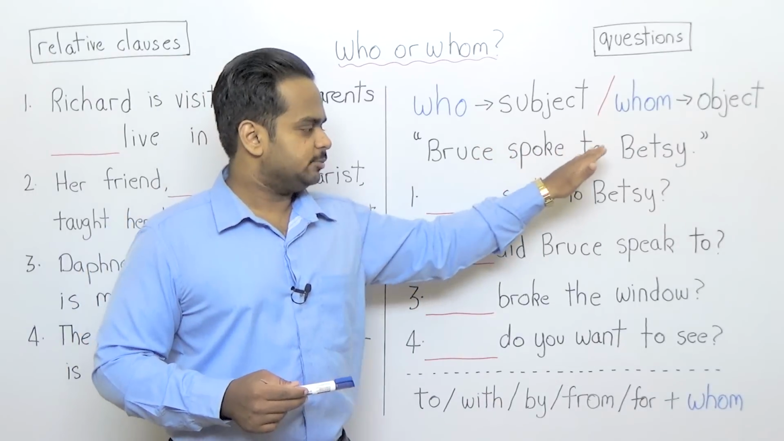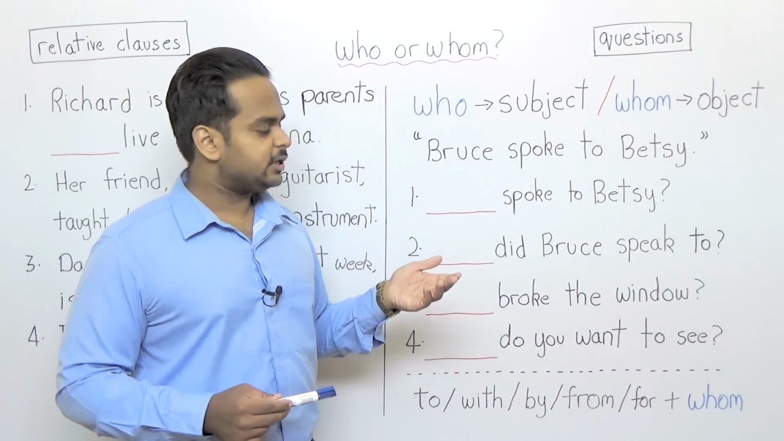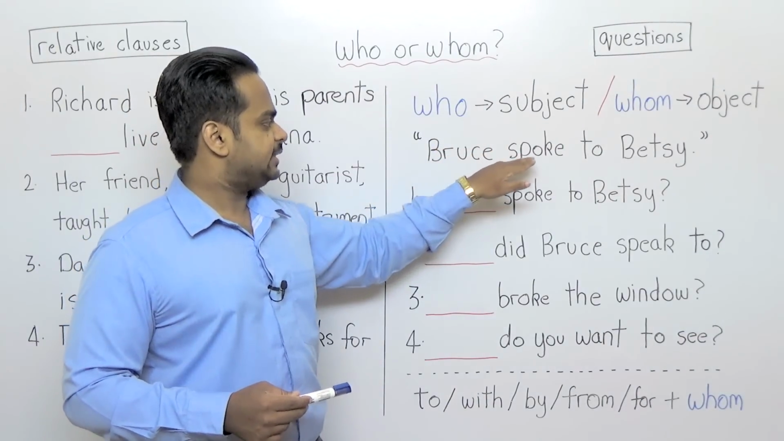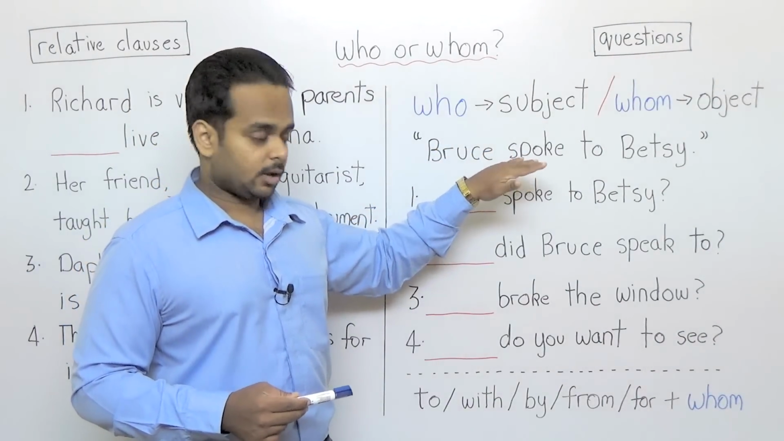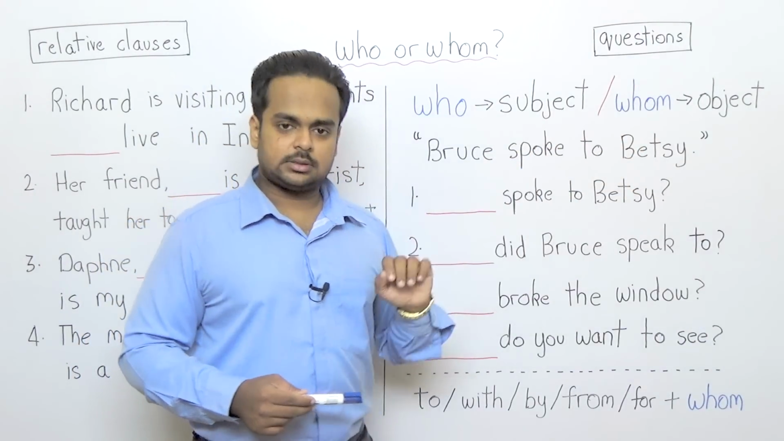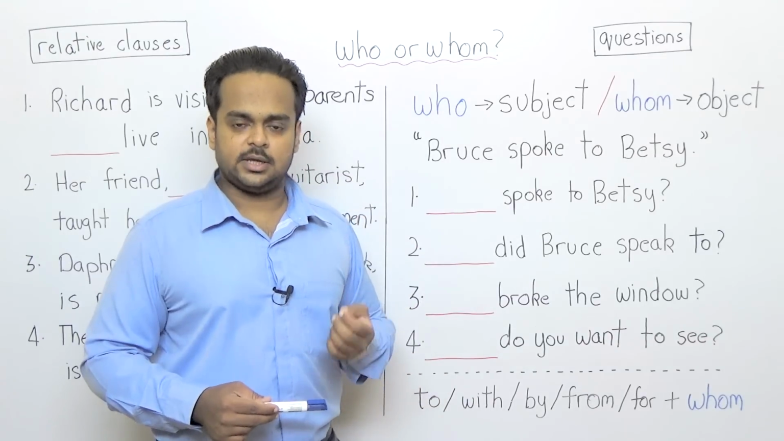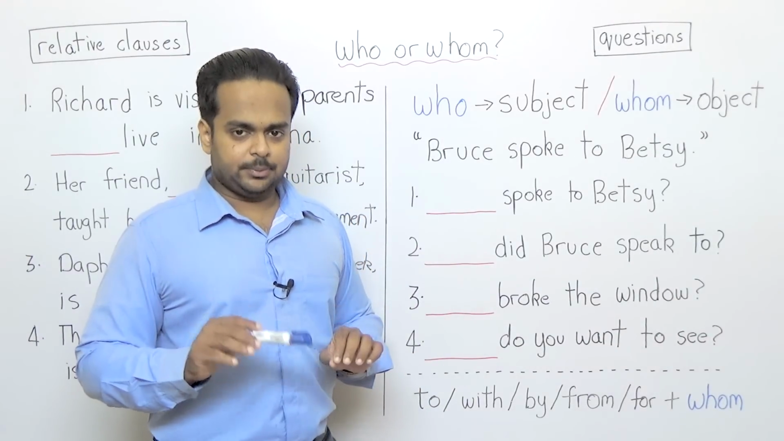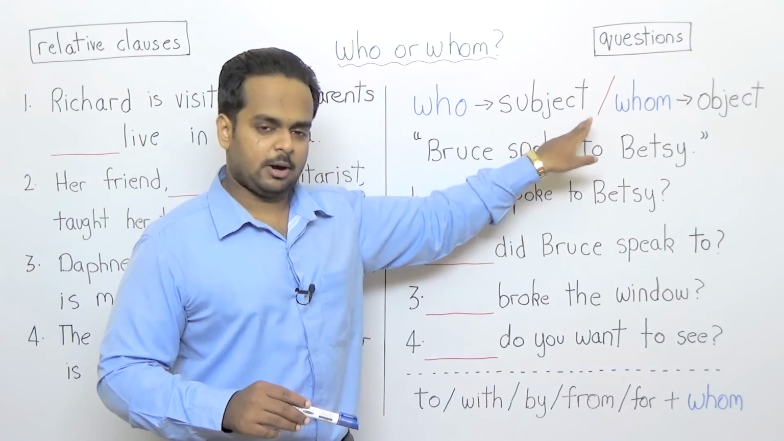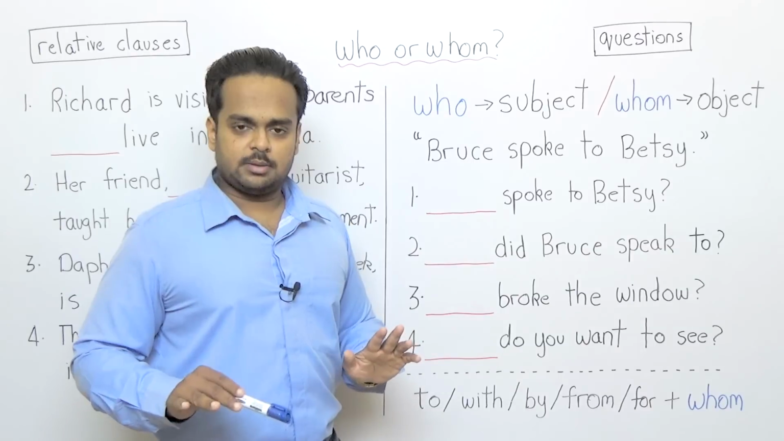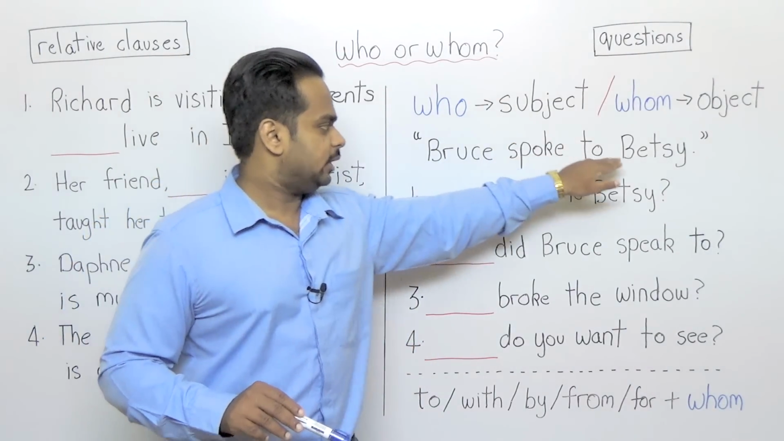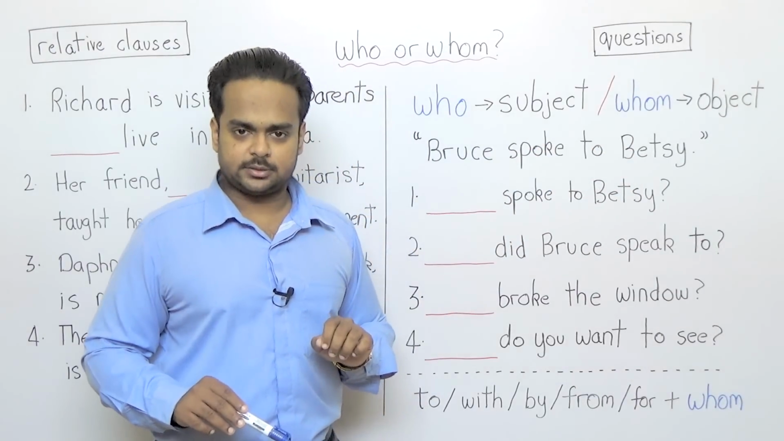Bruce spoke to Betsy. In this sentence, we say that Bruce is the subject because Bruce does the action, which is speak. Past tense, spoke. And Betsy is the object because Betsy receives the action. Now, some people might argue, is Betsy really the object because there's a to, which is a preposition here? But you don't have to worry about that. For the purpose of this sentence, we'll say that Bruce is the subject and Betsy is the object.